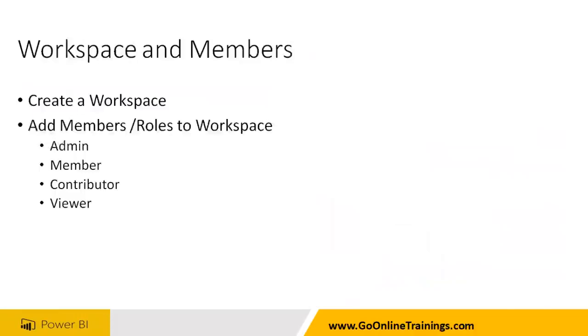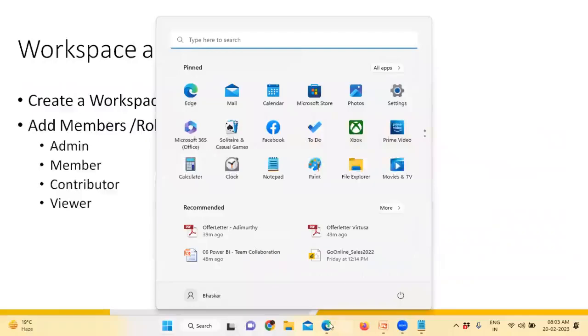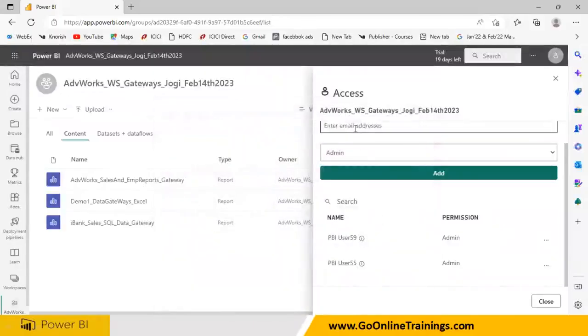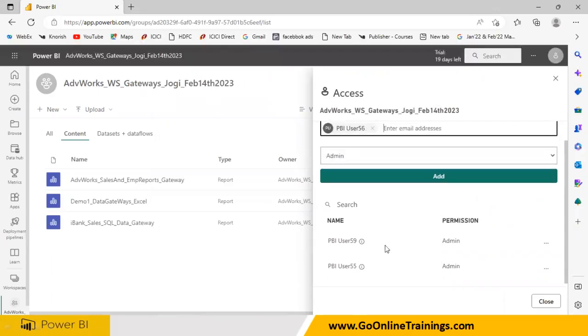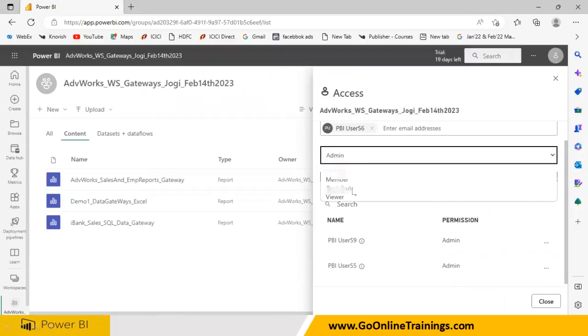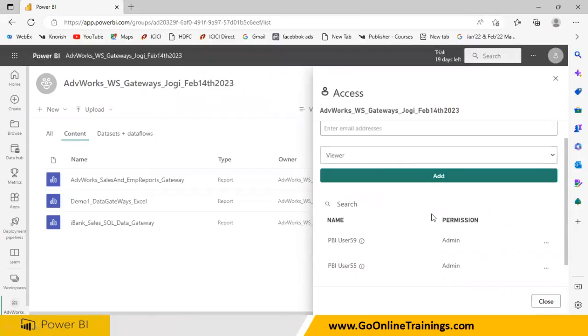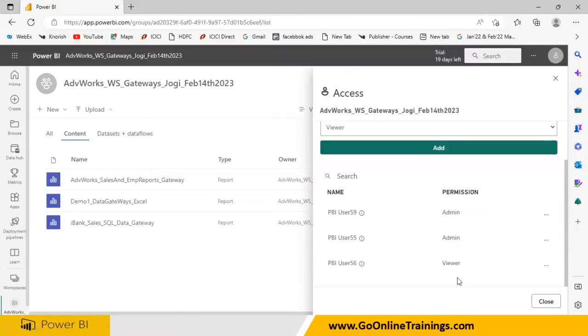So what are the roles we have? We have only 4 roles: admin role, member role, contributor role, and viewer. You need to ask, for example, Bhaskar Jogi's email ID is Power BI user 56. You can think like that. So Bhaskar is an end user. So what role do you give? Viewer. Click on admin. Click on add. So you will be able to do like this.